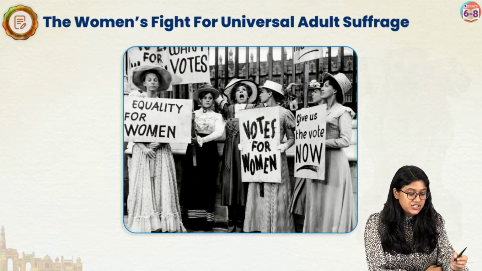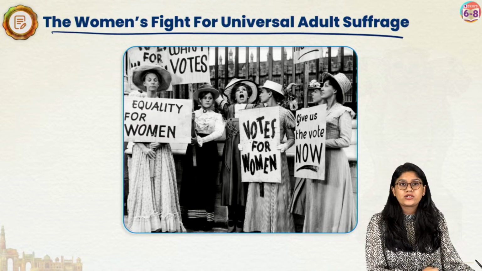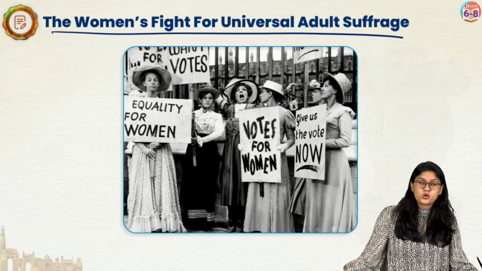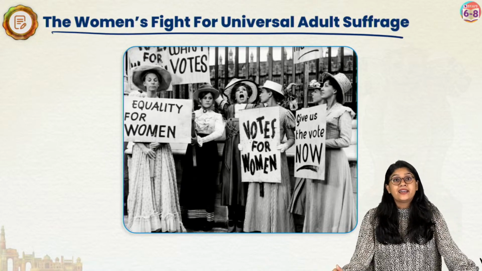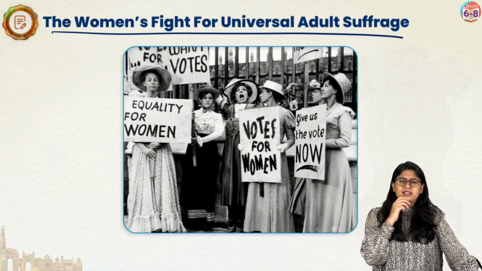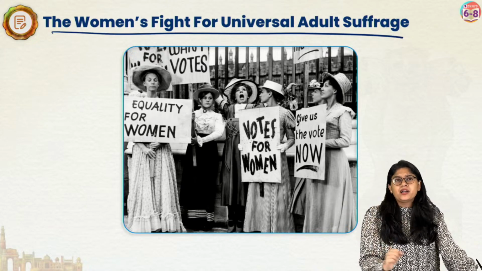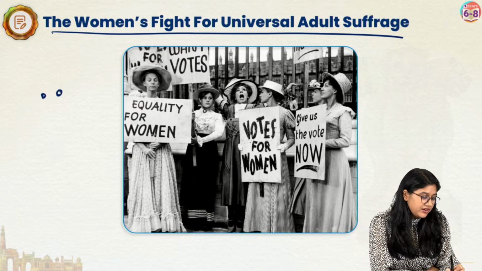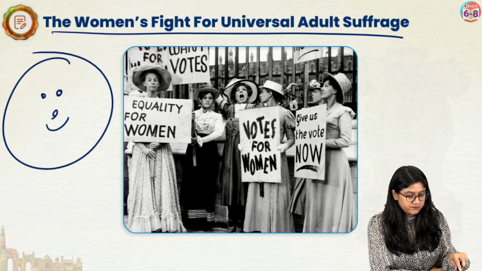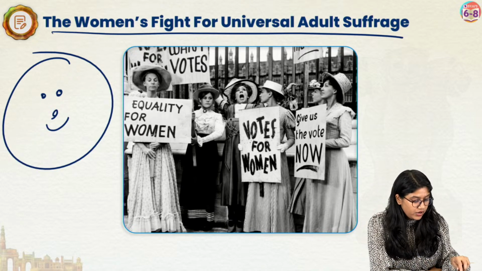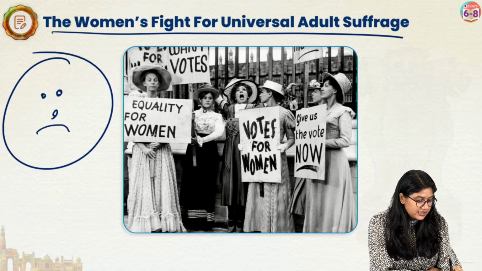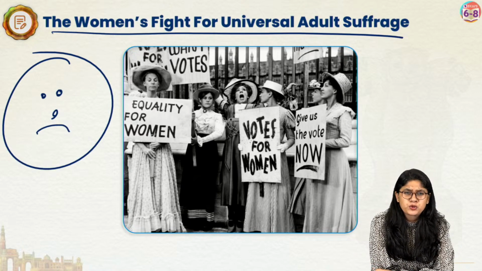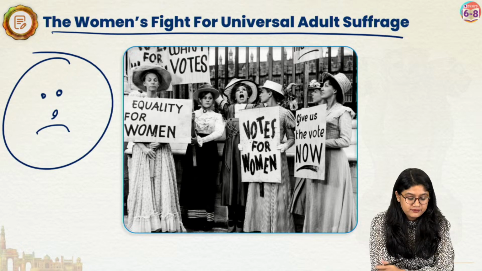Everyone, in our chapter, they have mentioned women fighting for voting rights. Women played a very important role in our freedom, and in the freedom of different other countries altogether. Women have been a very active part in various revolutions that happened throughout the world. Unfortunately, they were not given the voting rights. Such a sad thing, right? They didn't get the voting rights easily. They had to protest a lot. Clear, everyone?